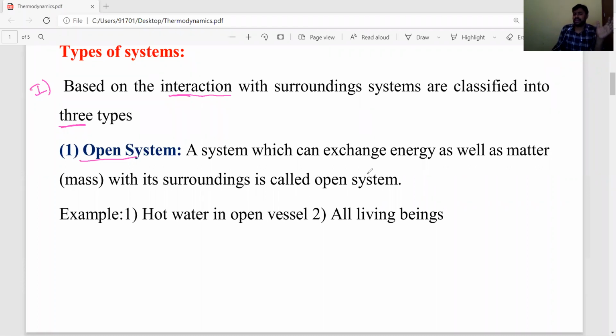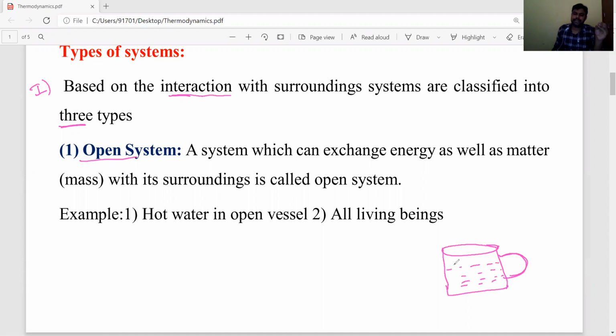Now, what is the meaning of open system? Open system means, for example, you take one teacup. It is an open system. In the teacup you take tea, very hot tea.